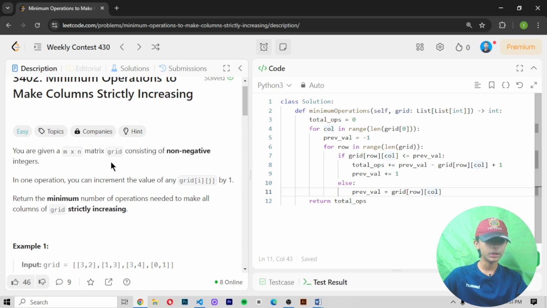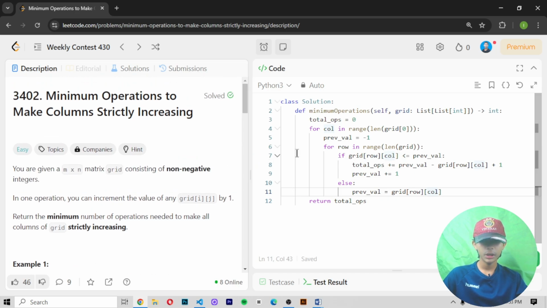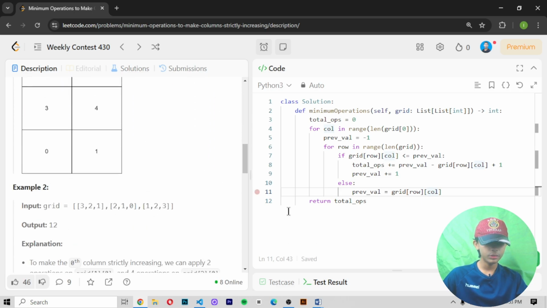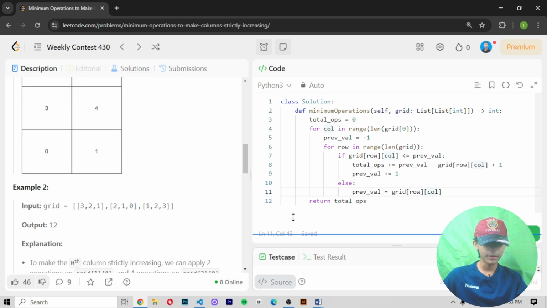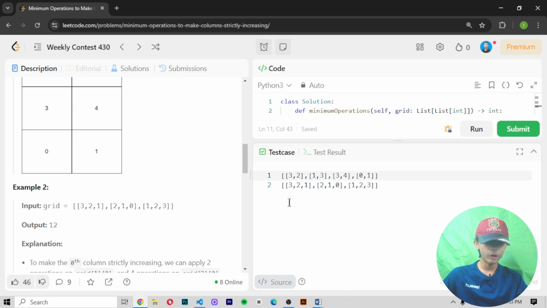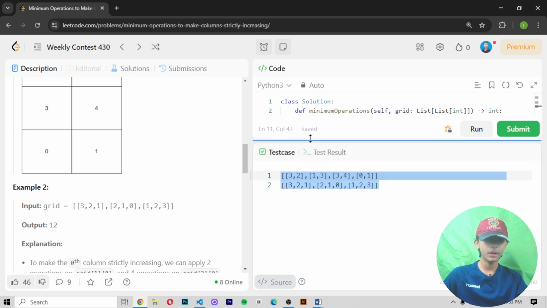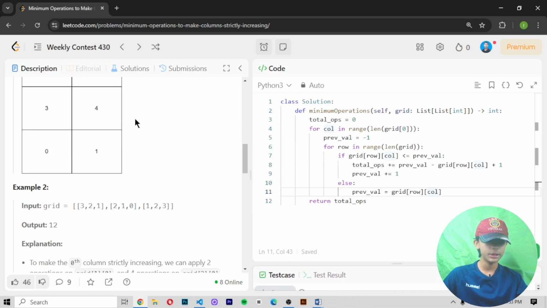Let's say you are given an m x n matrix grid consisting of non-negative integers. Then it gives the example of it. So let's see the test case: 3 2 1, 3 3 4, 0 1 3, 2 1 2, 1 0 1, 2 3. This is a test case, and let's run it and see the test result.